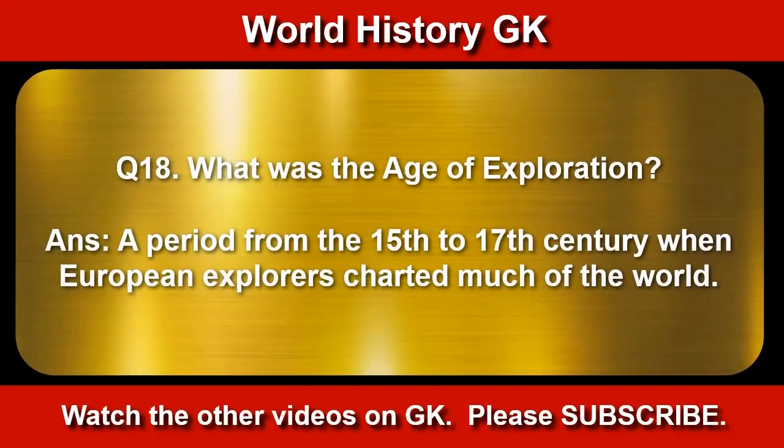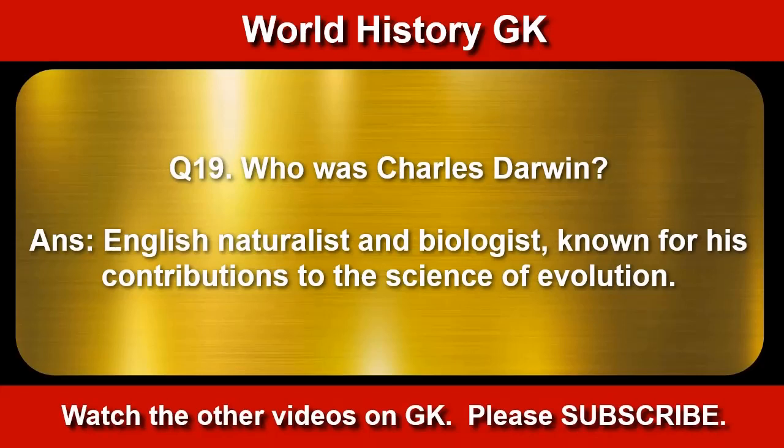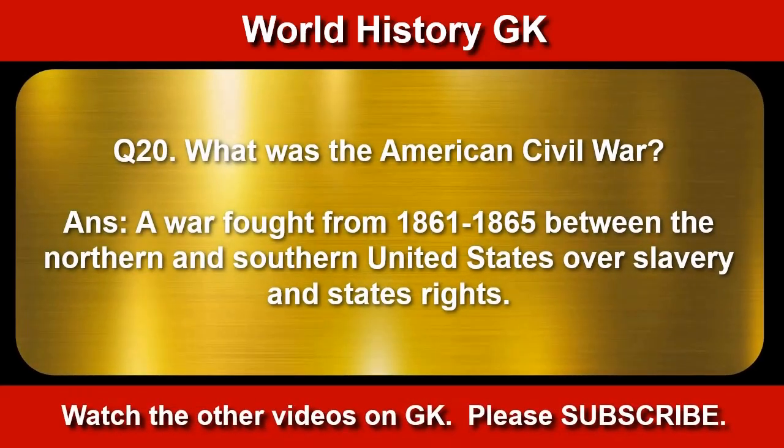What was the Age of Exploration? A period from the 15th to 17th century when European explorers charted much of the world. Who was Charles Darwin? English naturalist and biologist known for his contributions to the science of evolution. What was the American Civil War? A war fought from 1861 to 1865 between the northern and the southern United States over slavery and states' rights.